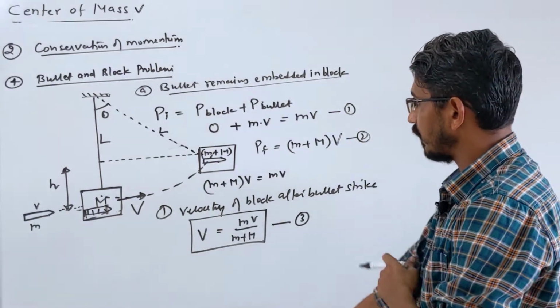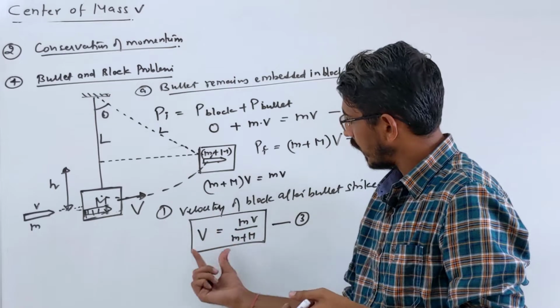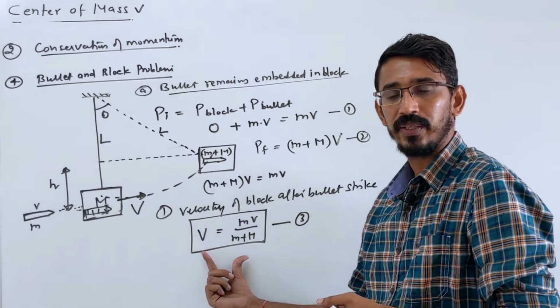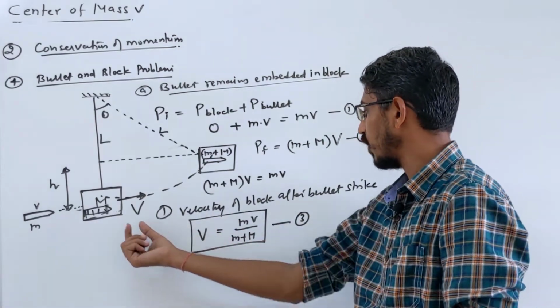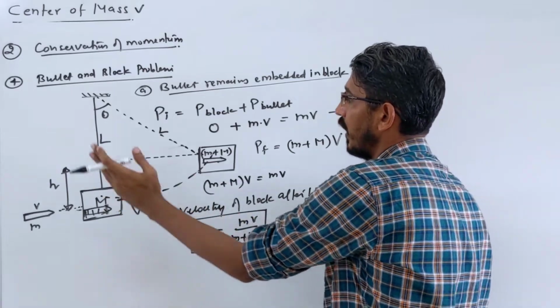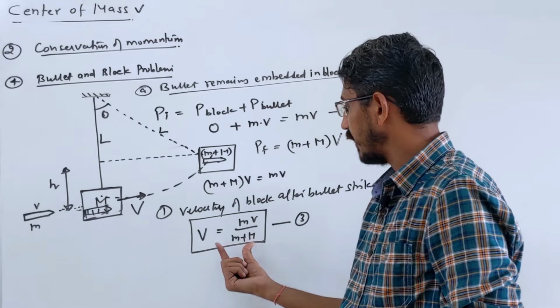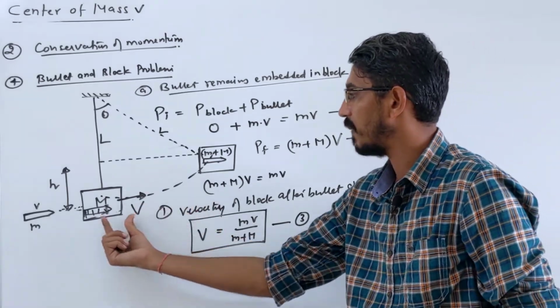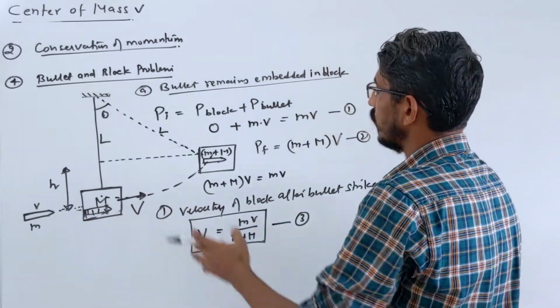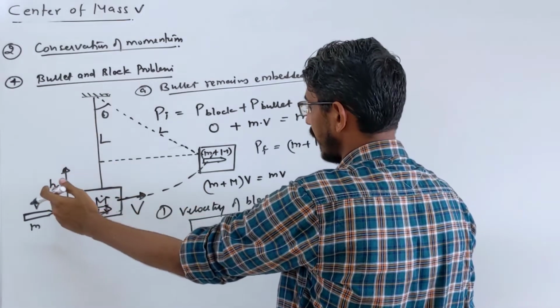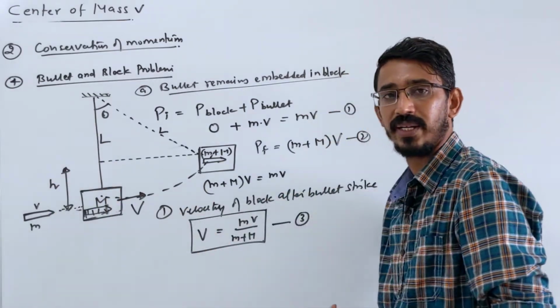Now listen carefully. This answer you can also calculate in terms of the masses of the bullet and block and the velocity of the bullet. Suppose you know the velocity of the bullet, then you can give the velocity of the block after it is hit. Or suppose you know the height risen, then this answer you can also calculate in terms of the height risen.